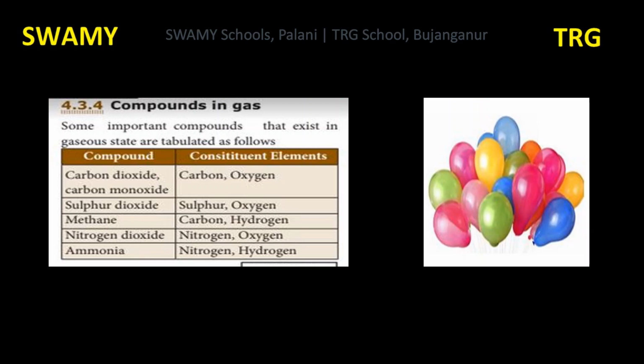Nitrogen and hydrogen. Can you tell me what is the formula for carbon dioxide? CO2, carbon monoxide, CO, sulfur dioxide, SO2, methane, CH4, nitrogen dioxide, NO2, ammonia, NH3.